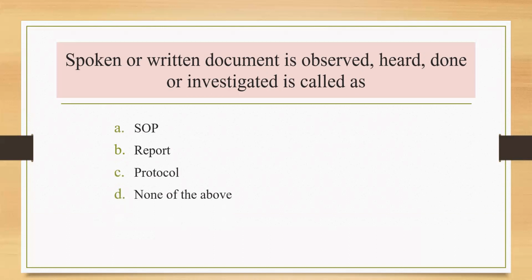As they have mentioned in the question, the spoken or written document which is observed, heard, done, or investigated indicates all the procedures we are combining. So the correct answer is option B, that is nothing but the report.